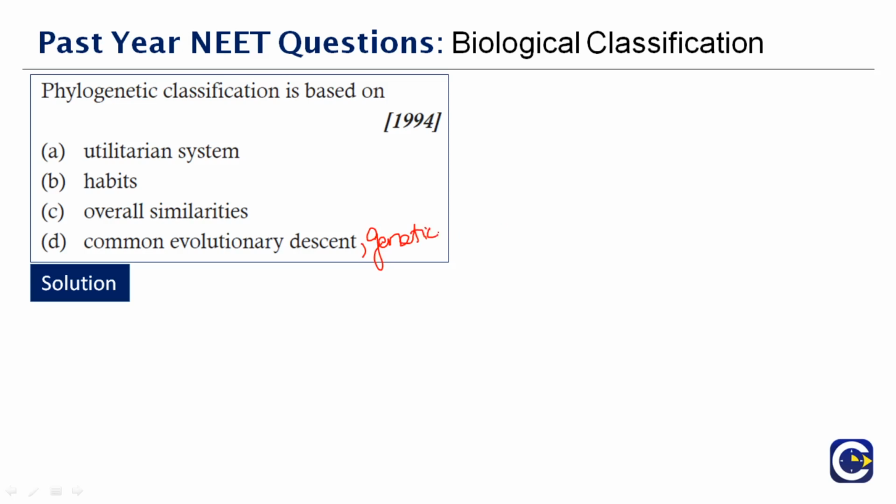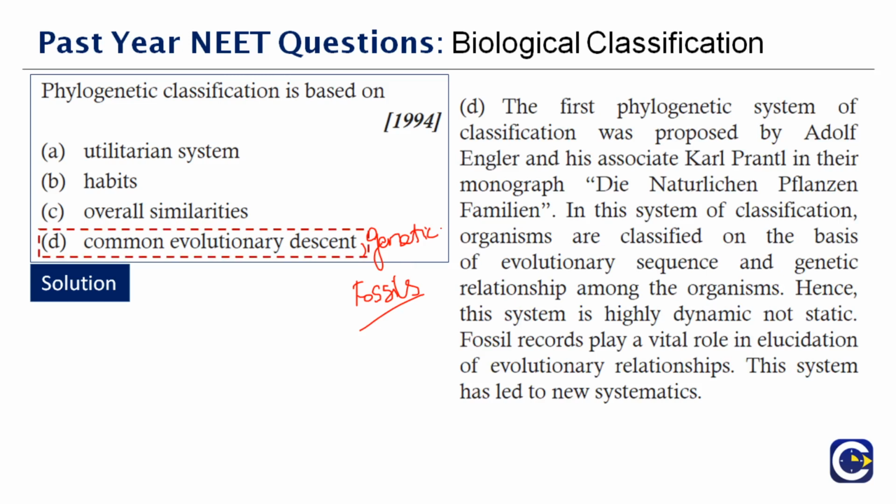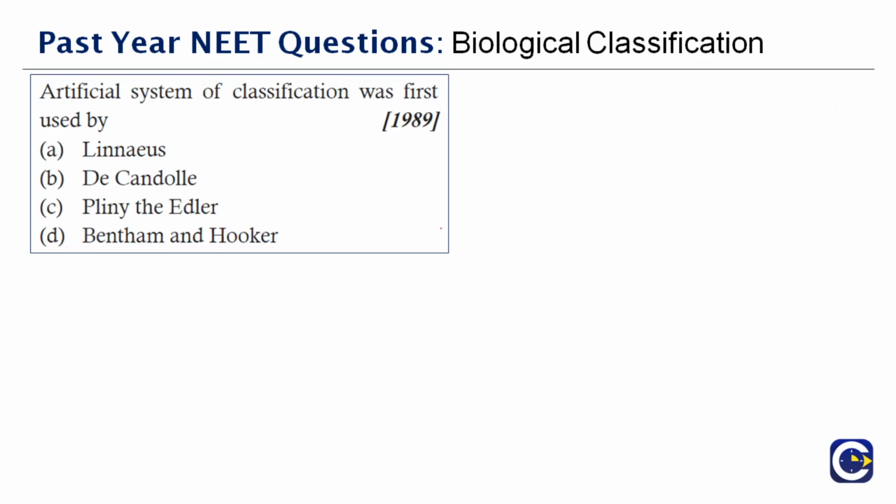Other things that you need to know here: when we talk about evolutionary aspects, we also give consideration to fossils. We take in the history and we also connect it with the present and study. So that is about phylogenetic classification. Therefore, the correct answer to this question is option D, common evolutionary descent. Okay, next question here, which was asked in the year 1989. Artificial system of classification was first used by dash.